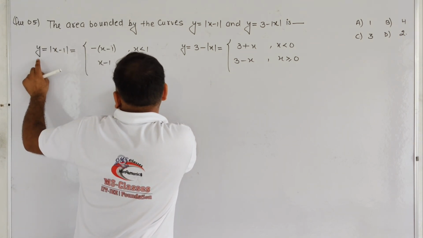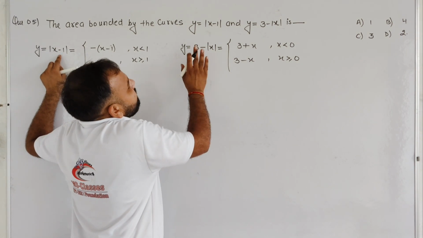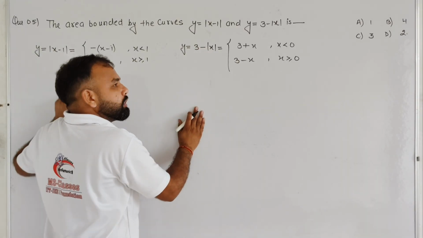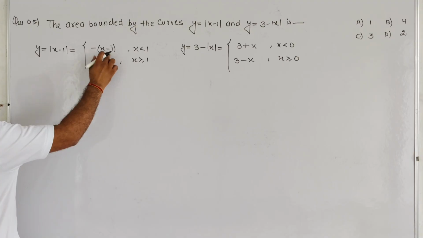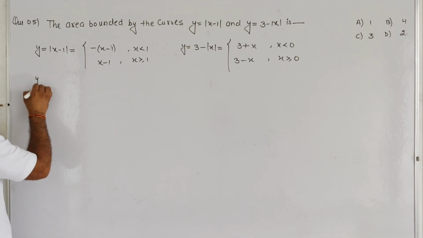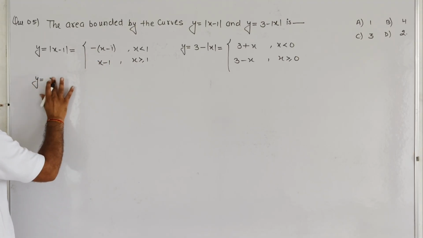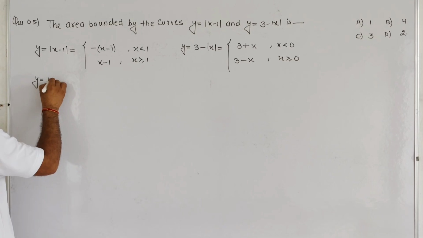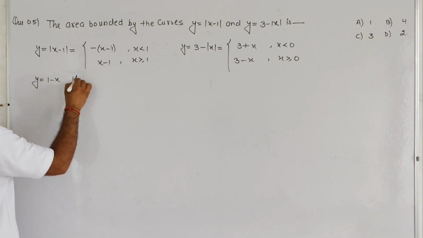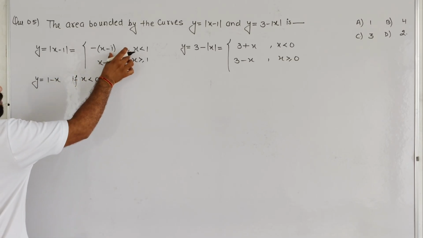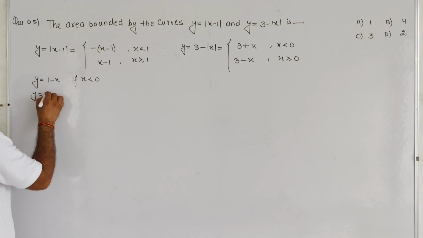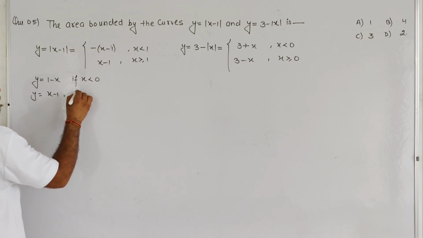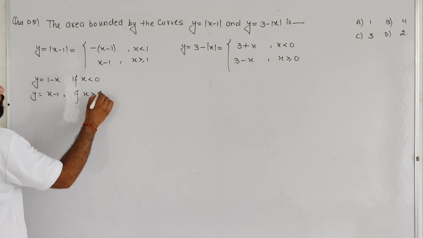That curve is y equals mod x minus 1 and the second curve is y equals 3 minus mod x. So basically this will become y equals 1 minus x if x is less than 1. First of all, we are going to discuss the graph of this, and y equals x minus 1 if x is greater than or equal to 1.